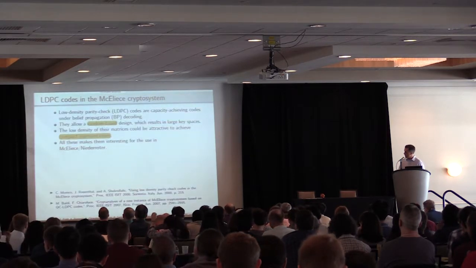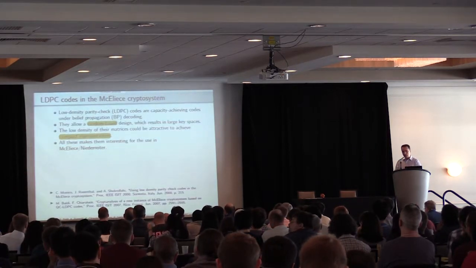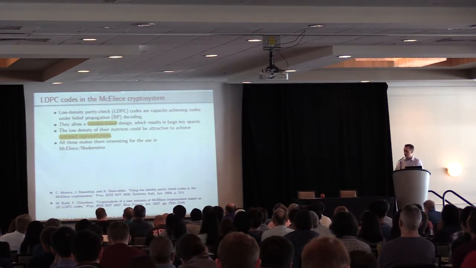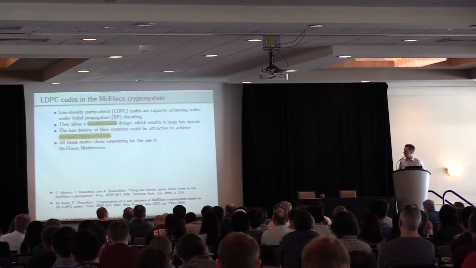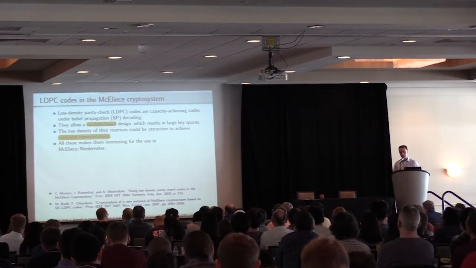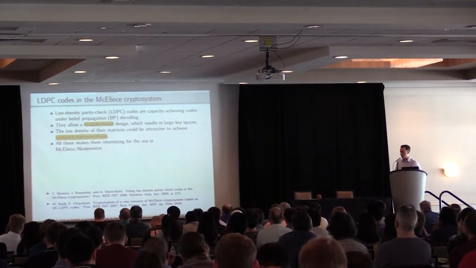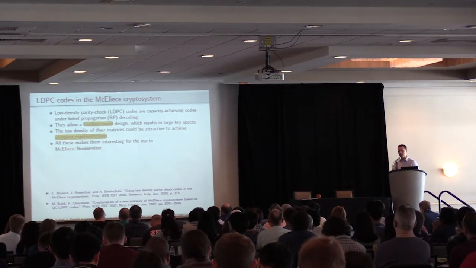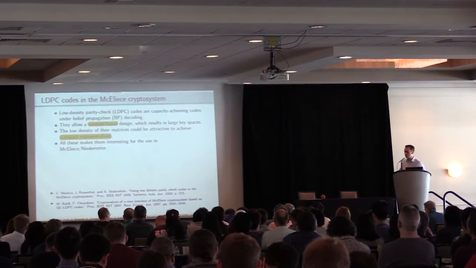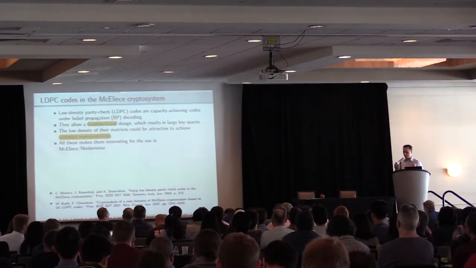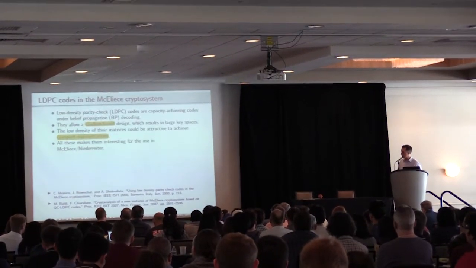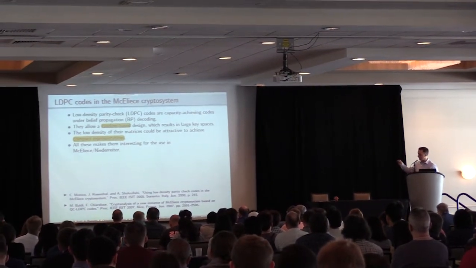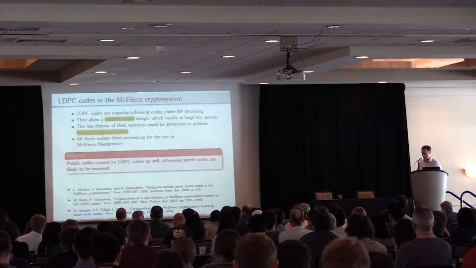Okay, LDPC codes have already been introduced by Jean-Pierre. They are capacity achieving codes under iterative decoding and allow random-based design. This is important for achieving very large key spaces. In principle, this sparsity of the parity check matrices could be attractive for reducing the representation of the keys. And these are features that make them interesting in McEliece-like mechanisms. However, there's an important